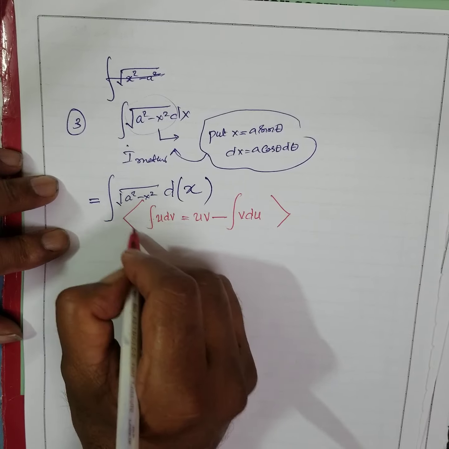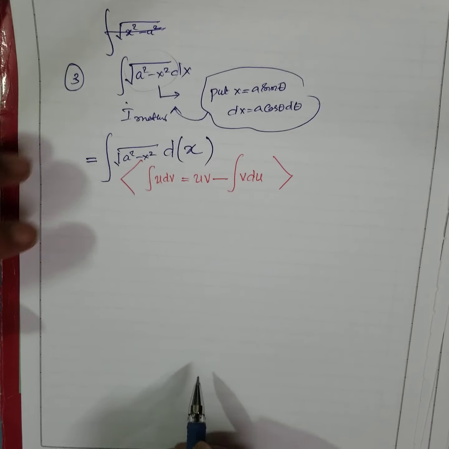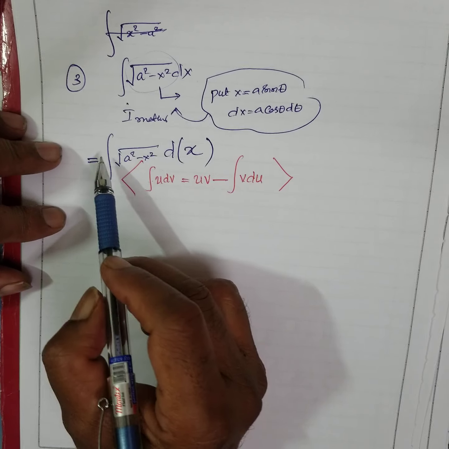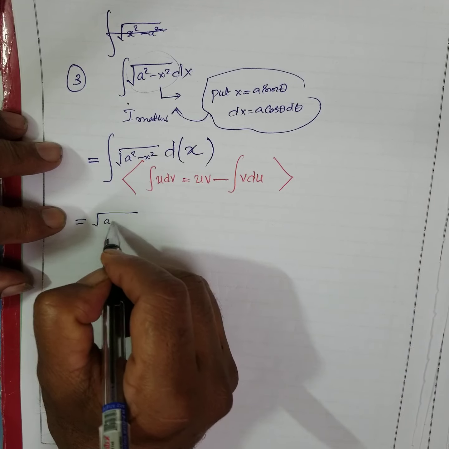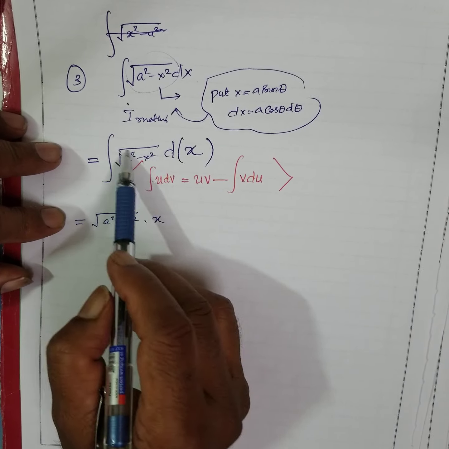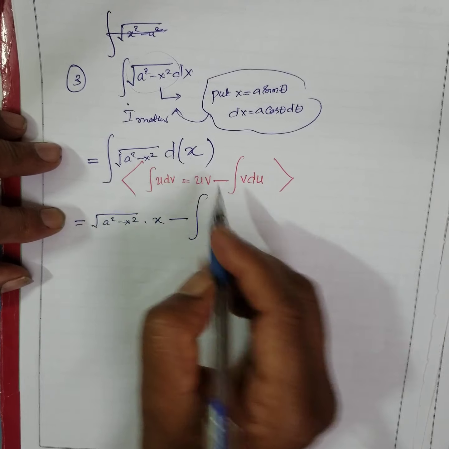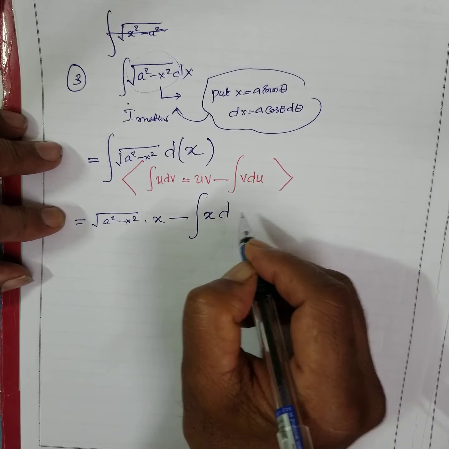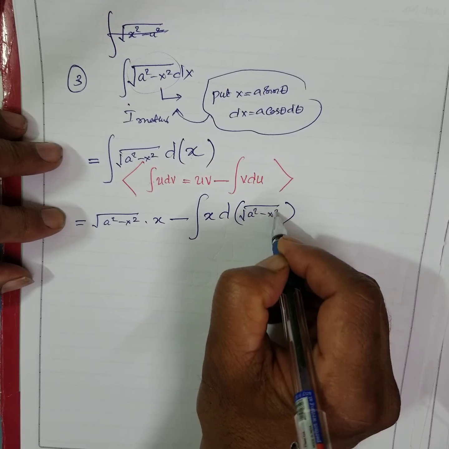You understood how? See, now what I do is I am not writing these two: square root of a square minus x square into x, uv, minus integral of x into d of root a square minus x square.